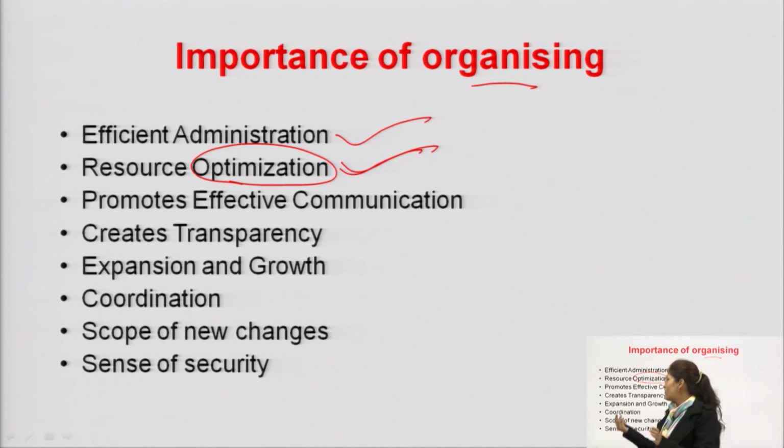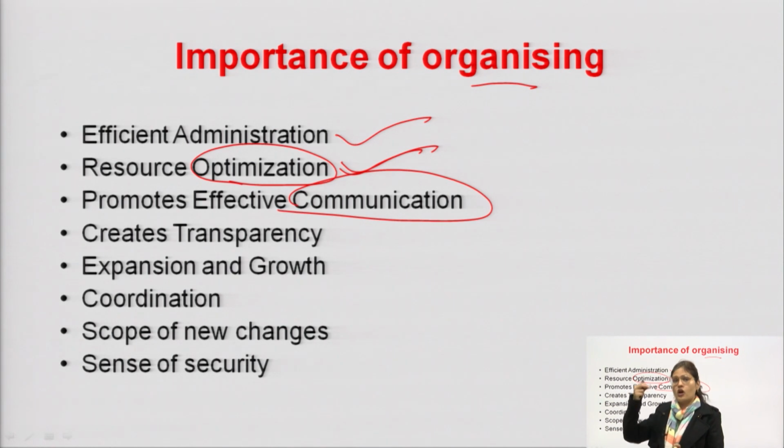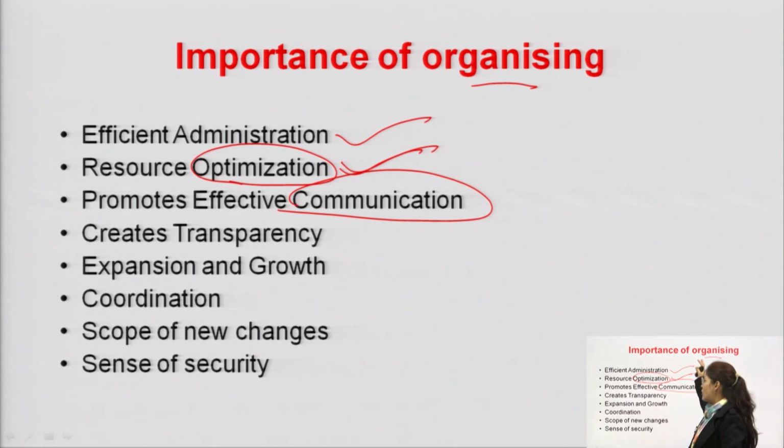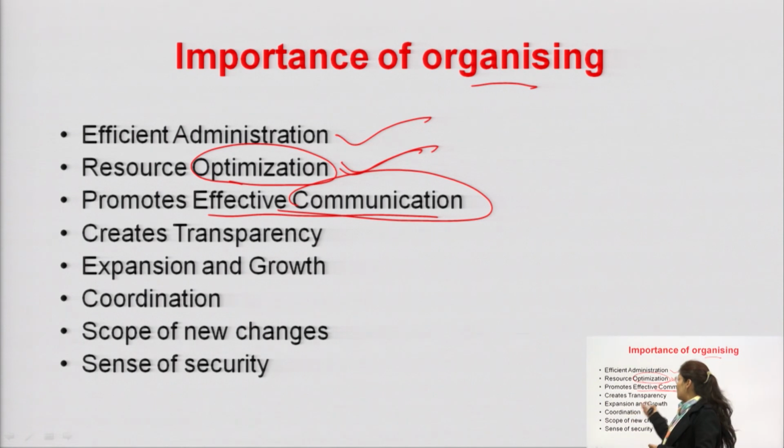So communication would be effective. If the higher authority needs to ask for the result or performance of a specific kind of work, they know that this person is accountable for it, so they can directly ask that particular person or group of people. So if organizing is there, effective communication will also be achieved.